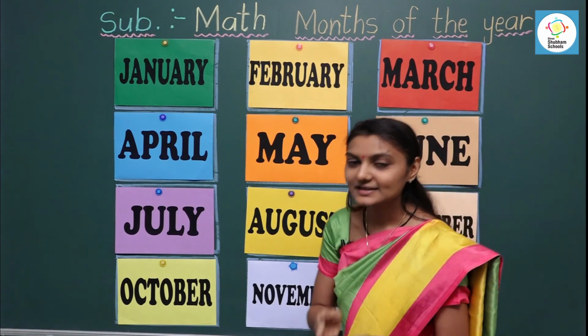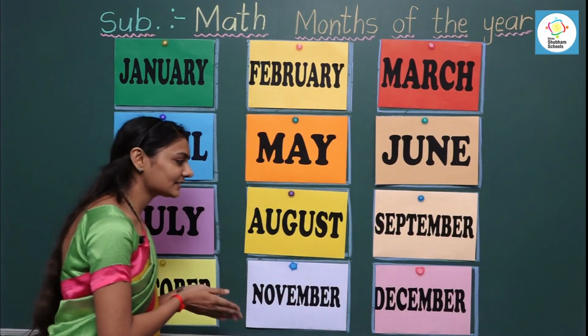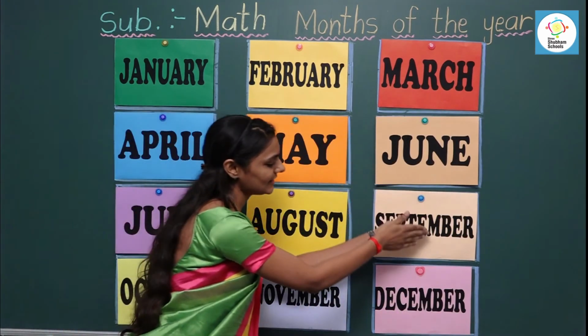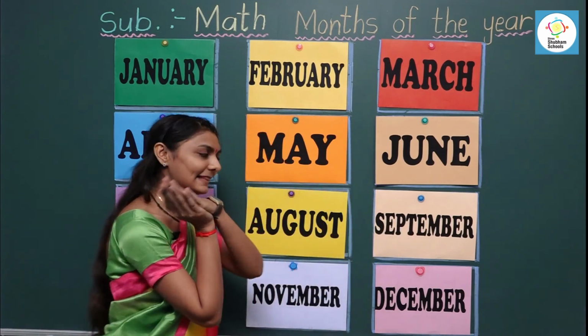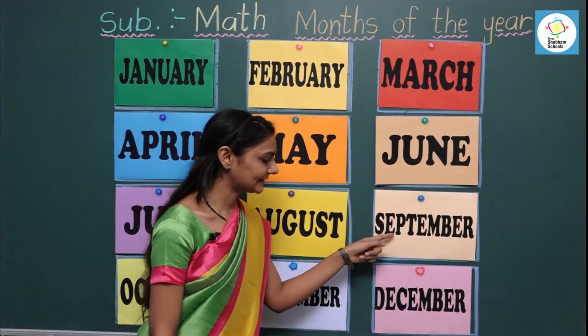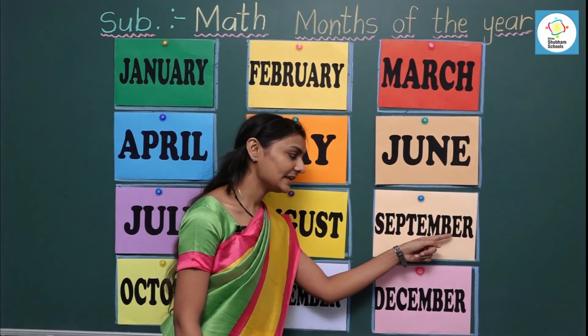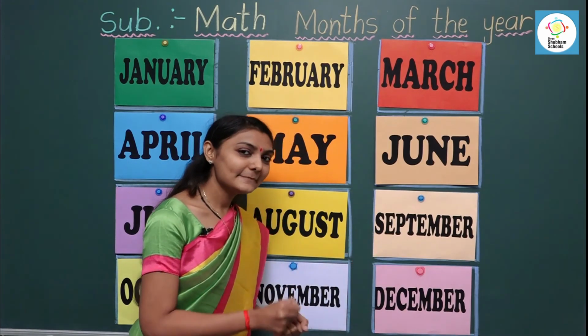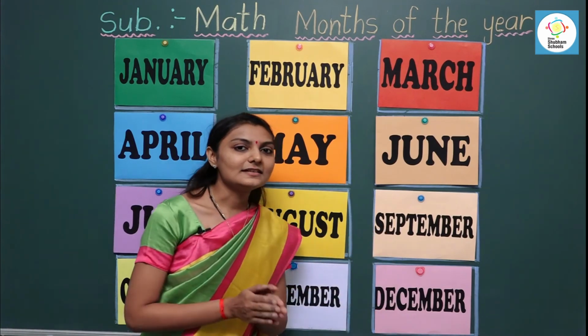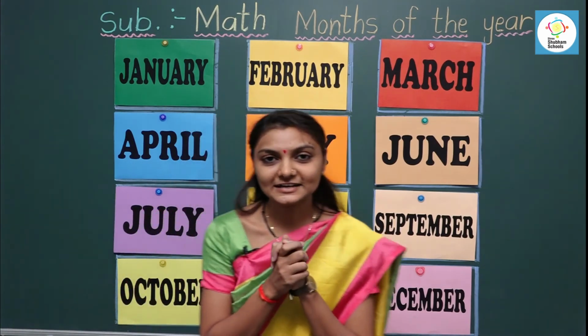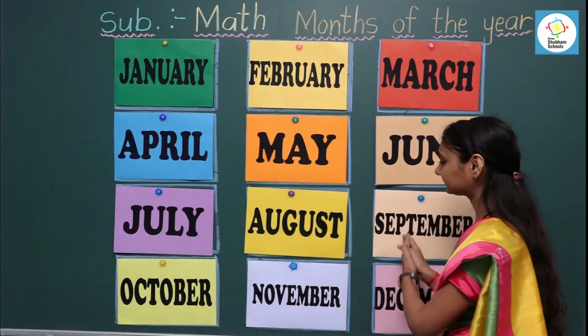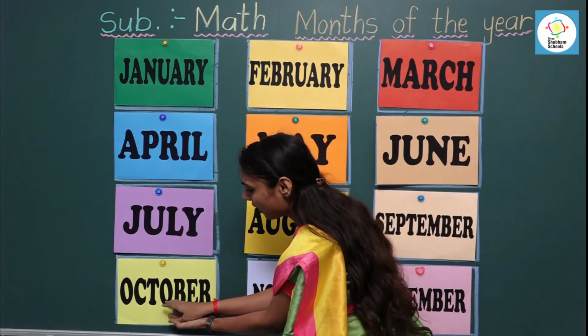August. Now, which month comes after August? After August is September. Let's read the spelling. September. September is the ninth month of the year. After September, it's October.